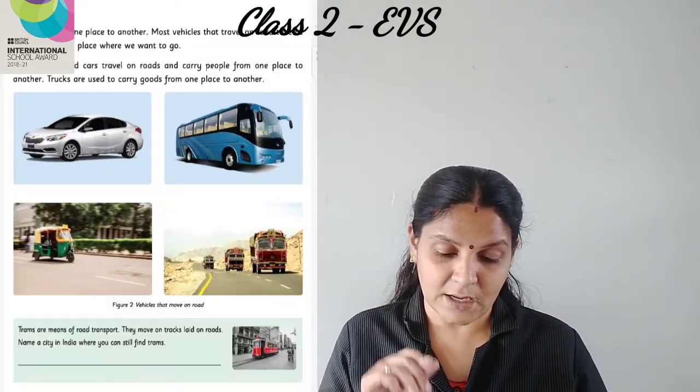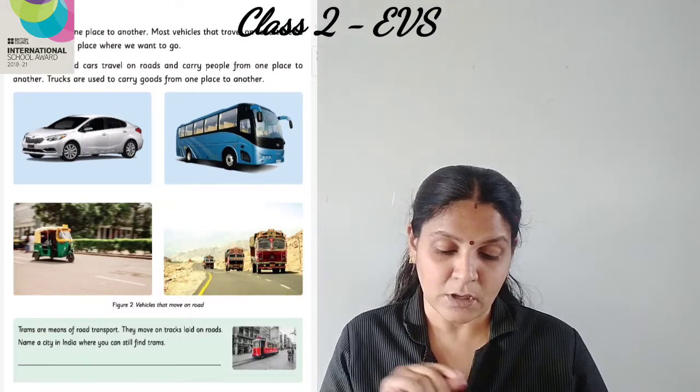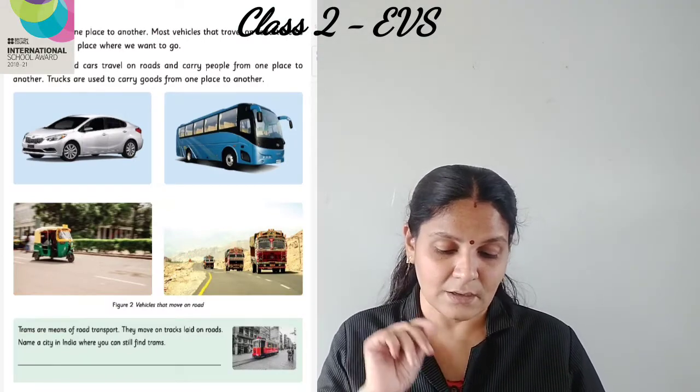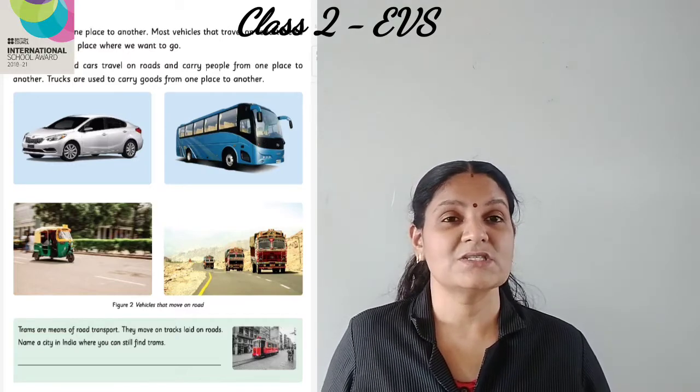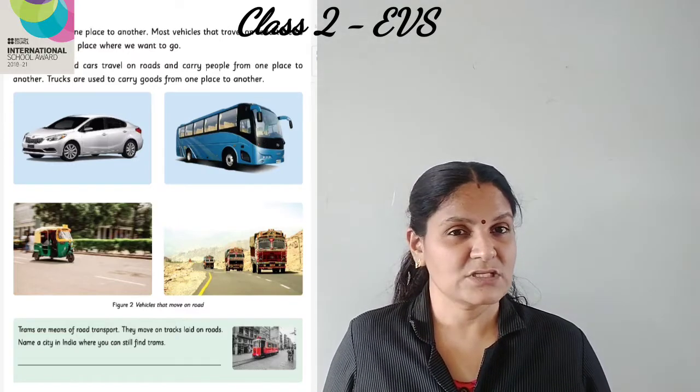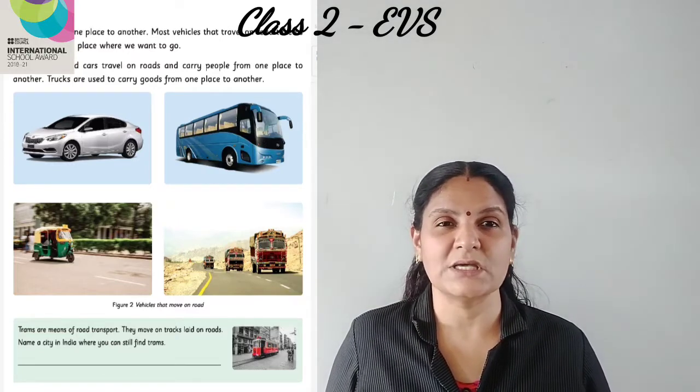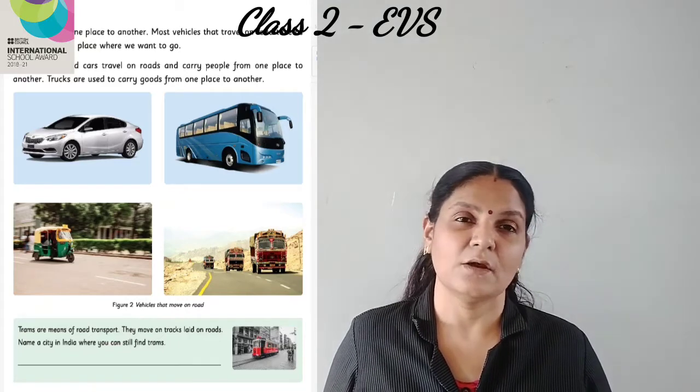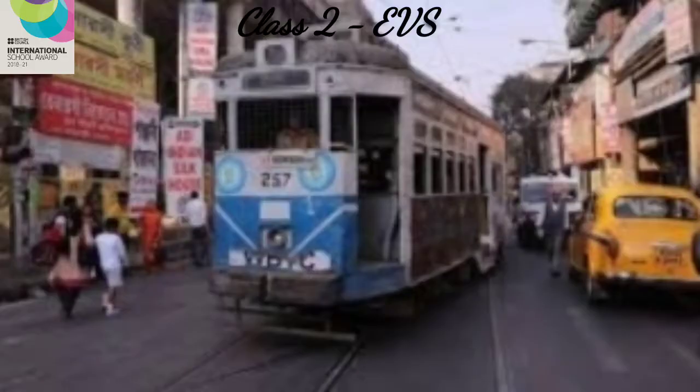So trams are means of road transport. They move on tracks laid on road. What is trams? Have you seen them in pictures or movies or on the TV? Yes. Trams move on the road, but അത് എങ്ങനെയാണ് മൂവ് ചെയ്യുന്നത്? റോഡിൽ റെയിൽസ് ലേ ചെയ്തിട്ടുണ്ടാവും. They move on these tracks and these are called trams.